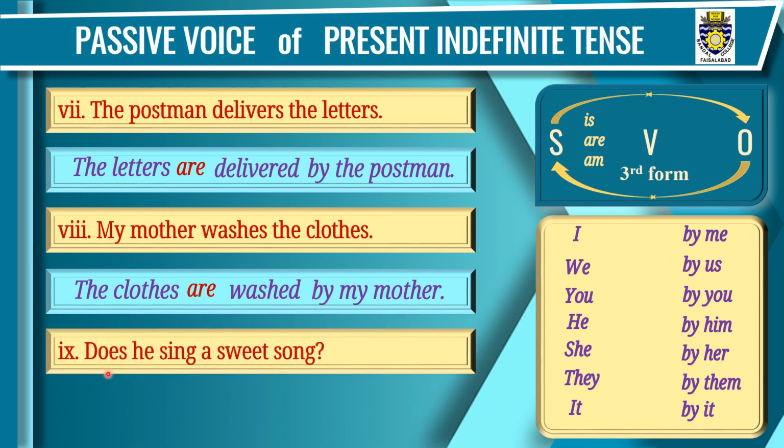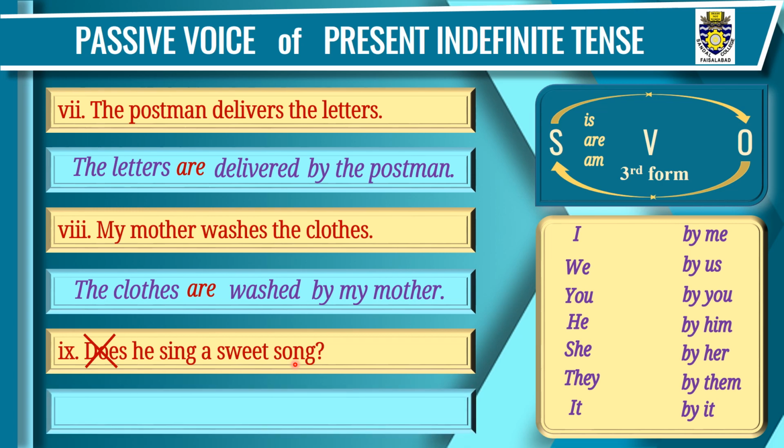Sentence number 9. Does he sing a sweet song? A bit complicated. But my methodology will make it easy for you to change this interrogative sentence into passive voice. Just consider does is not here. The sentence is he sing a sweet song. He is subject, sing verb, a sweet song is object.